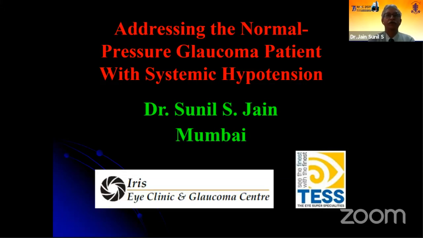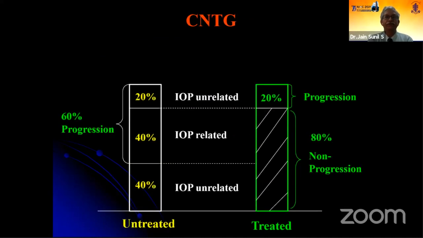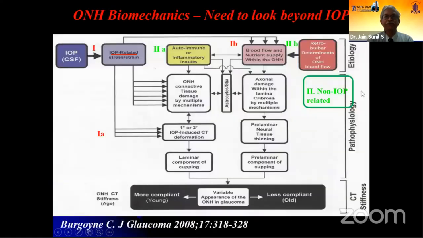Good afternoon, everybody. Before we address a patient of normal tension glaucoma, we have to realize the multifactorial pathophysiology behind this disease, and hence I'll just take you briefly through it. We are all aware that the CNTG trial showed us that almost 20% of the patients continue to progress in spite of achieving the target intraocular pressure, and hence the concept of non-IOP dependent factors was put forth.